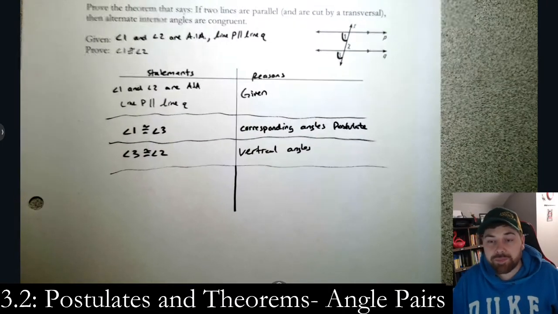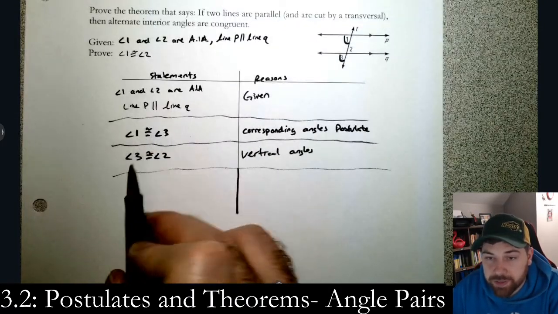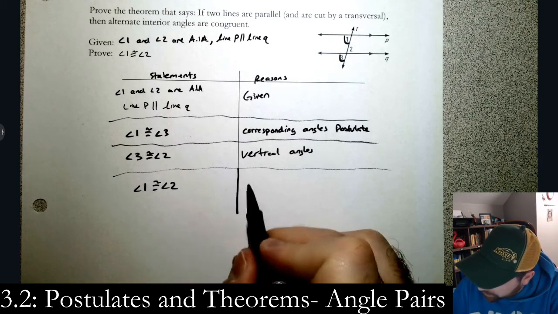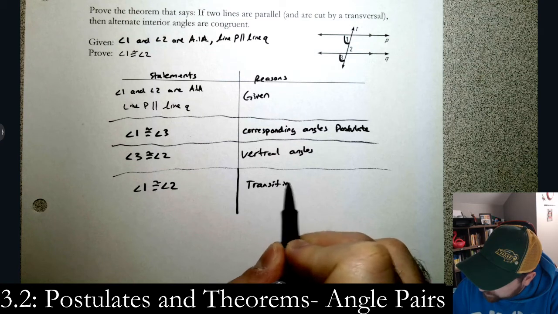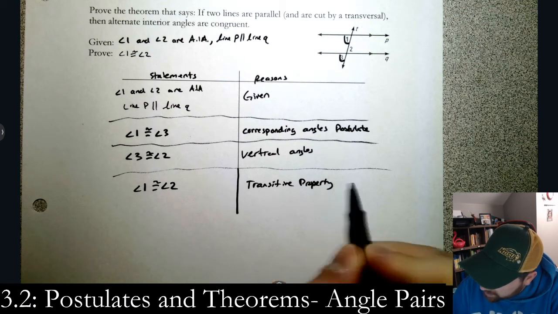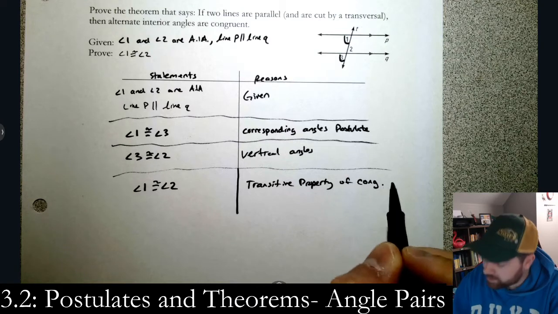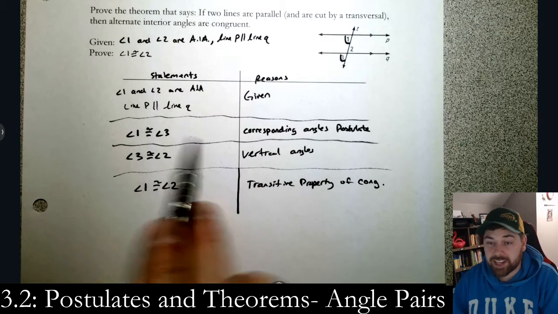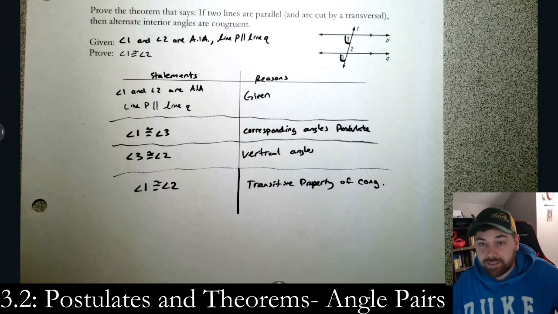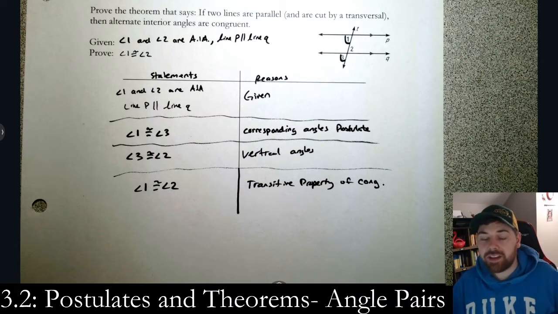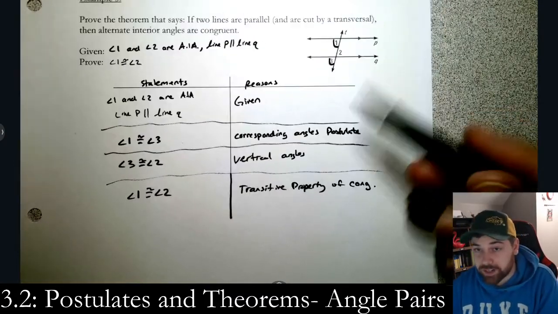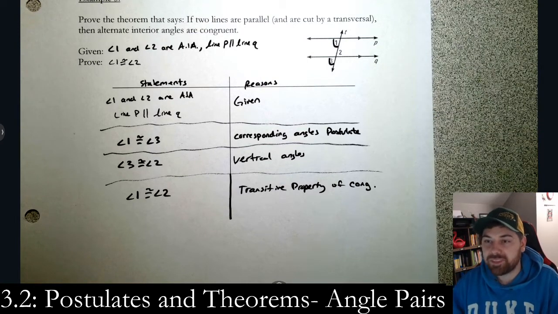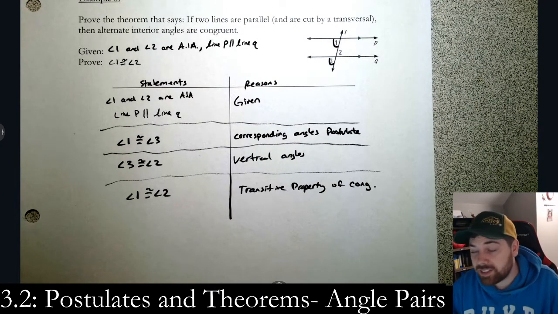And now we're on to the last step. If 1 is congruent to 3 and 3 is congruent to 2, then angle 1 is congruent to angle 2 by the transitive property of congruence. Remember, A equals B and B equals C, so A equals C. It's an exact transitive setup. And that's it. It's that easy. 4 steps. Nothing to it. So now we have actually proven that alternate interior angles are congruent given that these lines are parallel. Definitely doable.